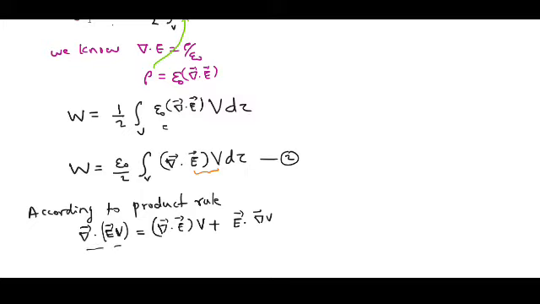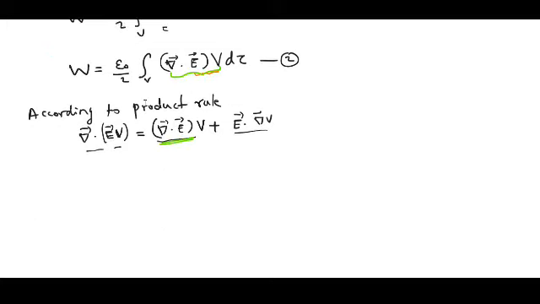This is a scalar quantity, this is also a scalar quantity, and this is also a scalar quantity. If we compare the terms, this term is nothing but this one. Therefore, I will bring this term to the left side: del dot E times V is equal to del dot (E V) minus E dot del V. This is equation number 3.